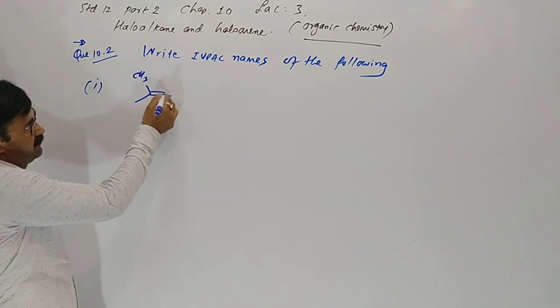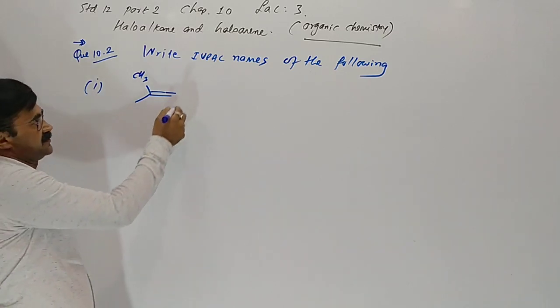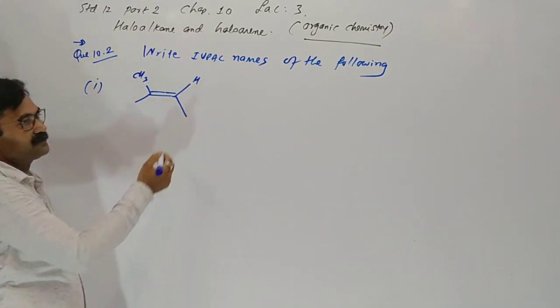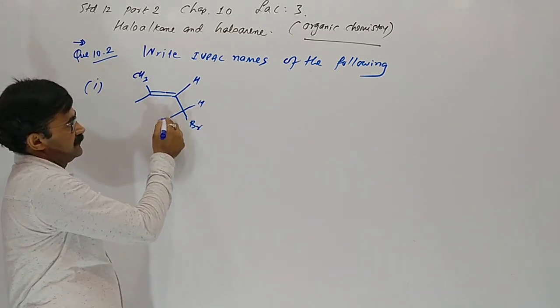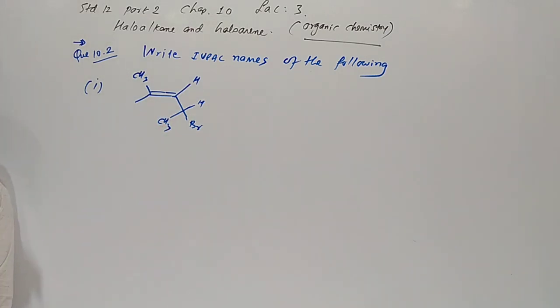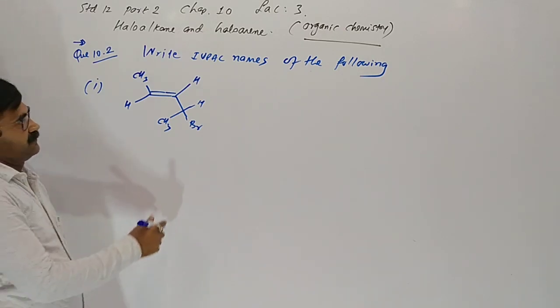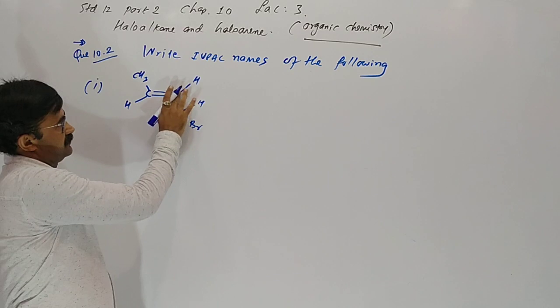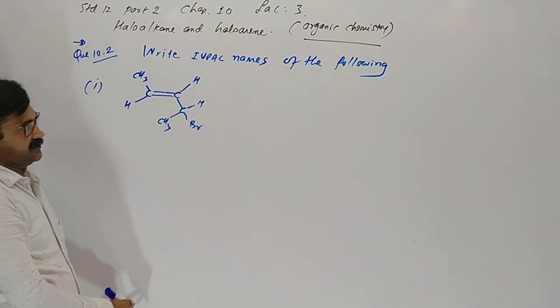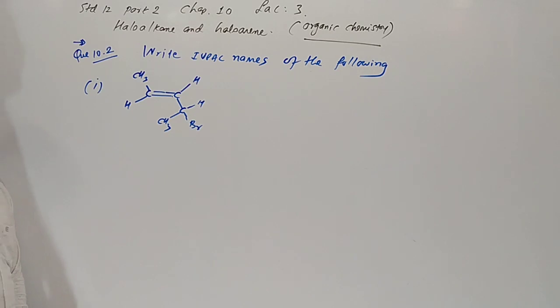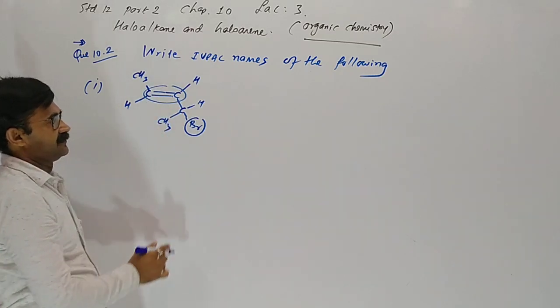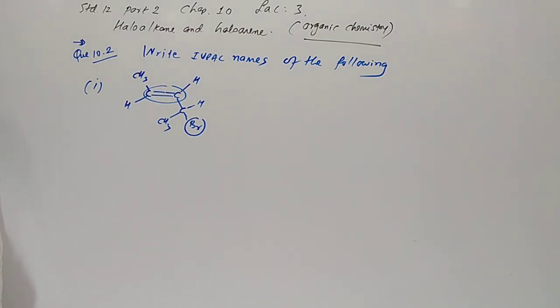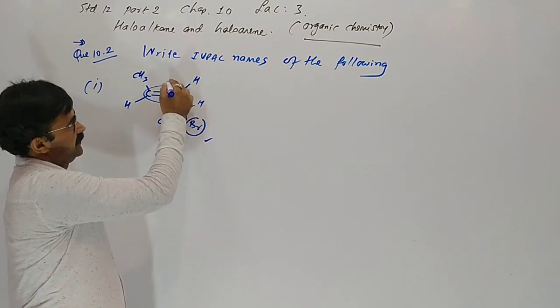CH3 double bond. Bond line structure is given here: H, then H, Br and CH3. Here is H also. So first of all, we have to count the number of carbons in the given structure. Then after that, the functional groups: bromine, a halogen, and alkene. Two functional groups are there. One is bromine, one is alkene.